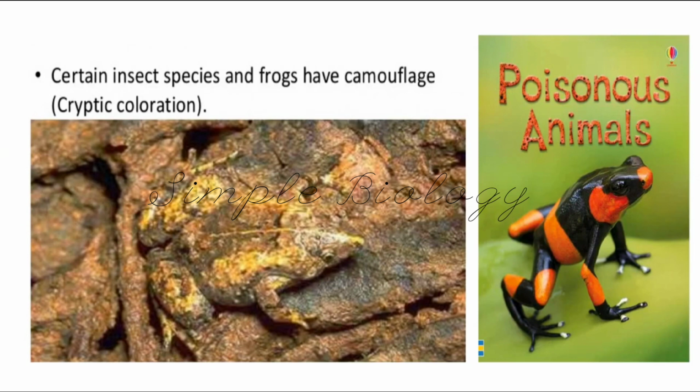There is also another way of escaping from the predator, that is camouflaging themselves. Some of the frogs and other reptiles can camouflage. That is cryptic coloration. It means whatever the background is, the organism will turn to the same color so that it cannot be seen by the predator. This is also one of the mechanisms to escape from the predator. Also some organisms produce poisonous chemicals inside their body just to escape from the predators. If the predators eat them, they will die.